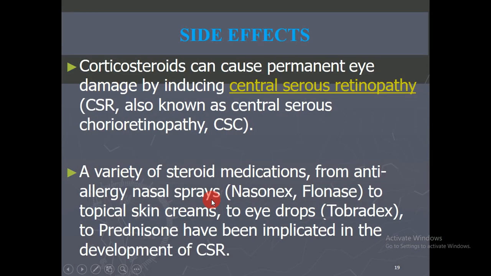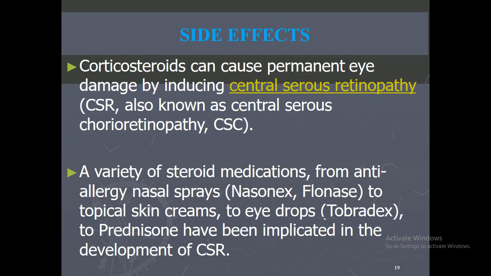More side effects are reported here. Corticosteroids can cause permanent eye damage, including central serous retinopathy, CSR, also known as central serous chorioretinopathy.